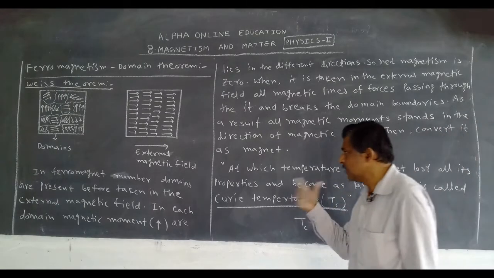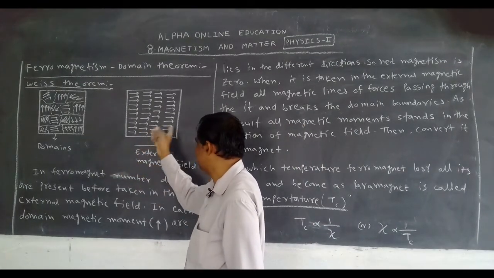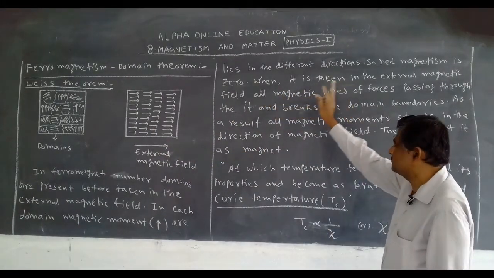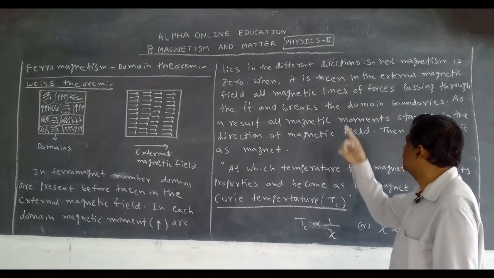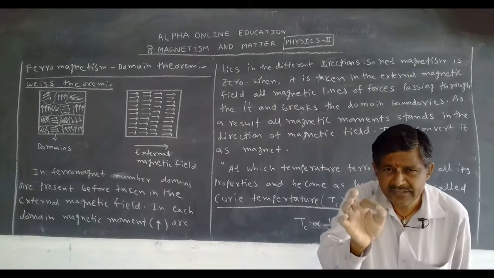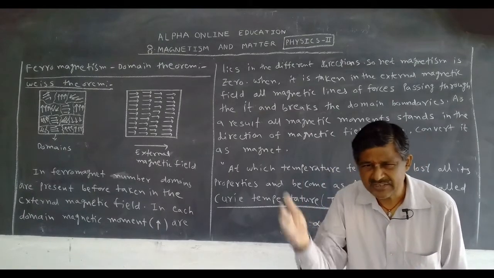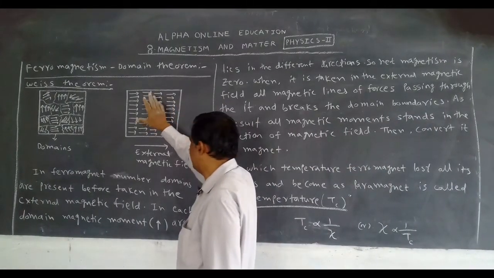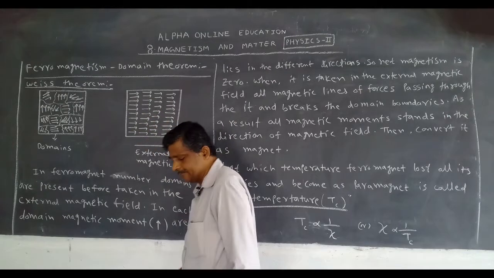Now we want to take this ferromagnet into the external magnetic field. When the ferromagnet is taken into the external magnetic field, all the magnetic lines of force, as we studied in the property of ferromagnetism, pass through the ferromagnet.